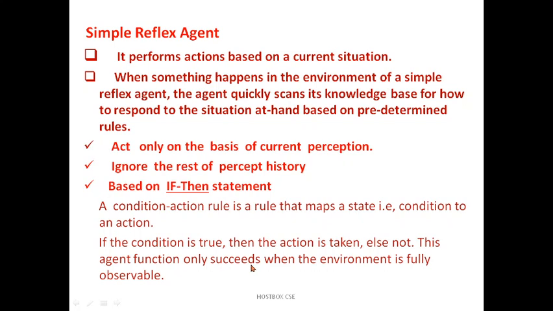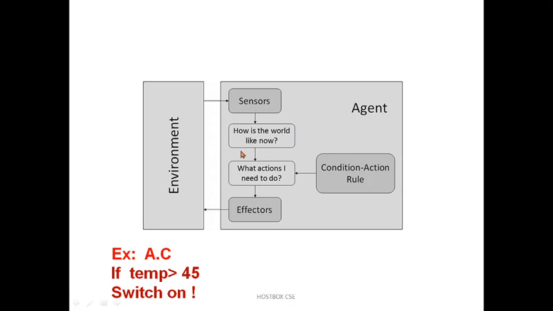This agent function only succeeds when the environment is fully observable. Whenever the environment is fully observable, it will work out the rules and actions, otherwise not. Let's go for the diagram. This is a general diagram for a simple reflex agent, with sensors, effectors that decide what action I need to do, and the environment, and the condition-action rule. If the condition is true, it will execute the task or action.